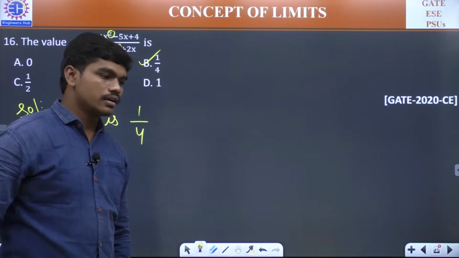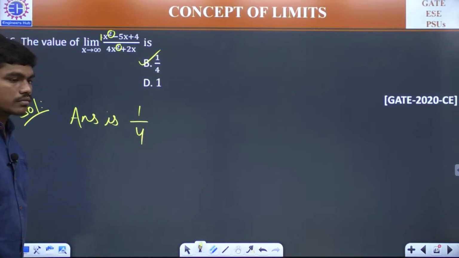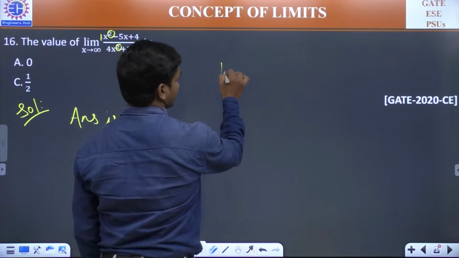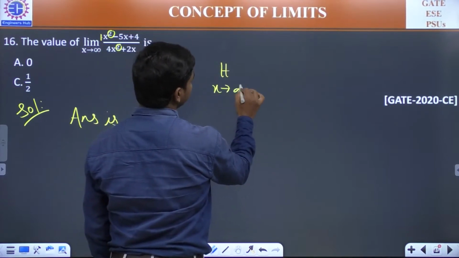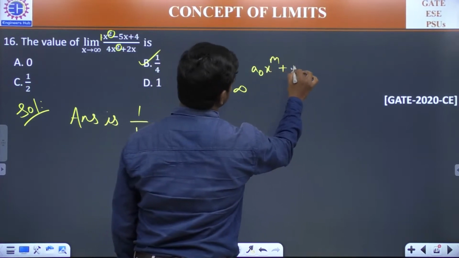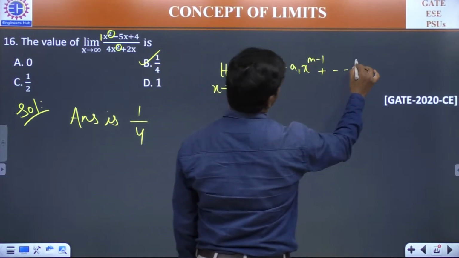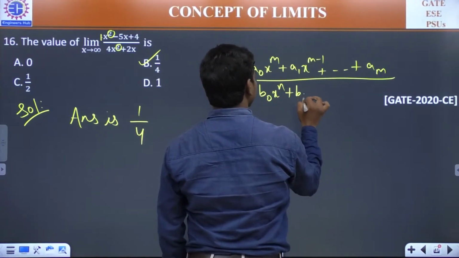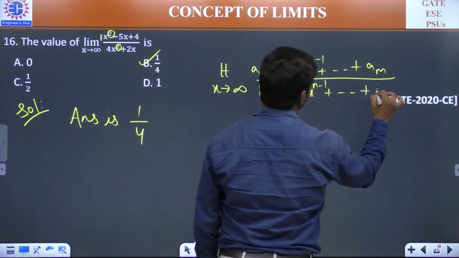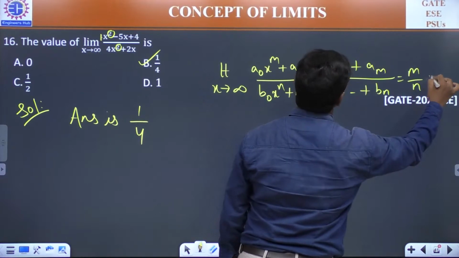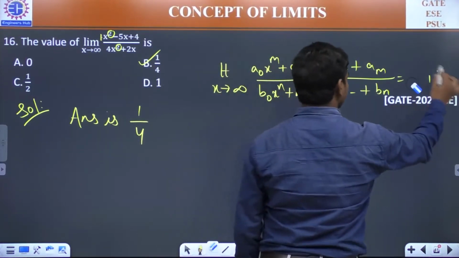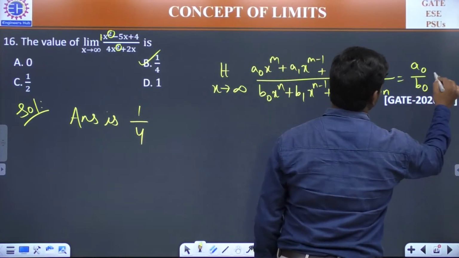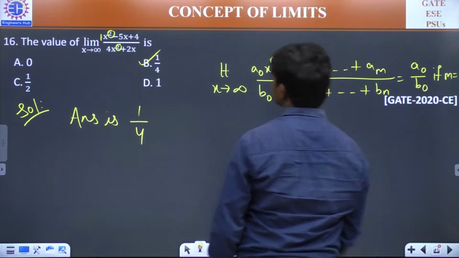Did you all understand why it's 1/4? Because I told you this limit condition. You remember this? Limit x tends to infinity, a0 x power m plus a1 x power m minus 1 and so on plus am, divided by b0 x power n plus b1 x power n minus 1 and so on plus bn, is equal to 0 if m is less than n, and is equal to a0 by b0 if m is equal to n. This is what I told you, and here this is the case.